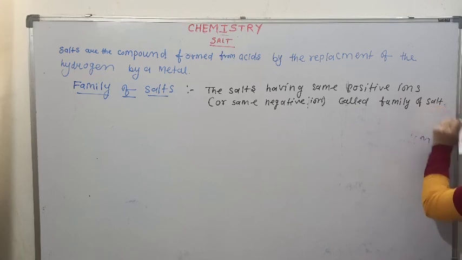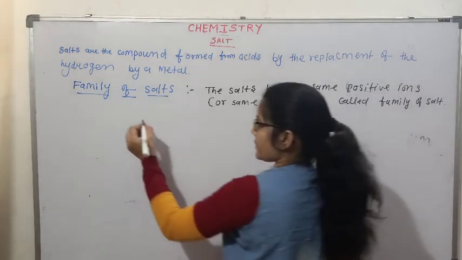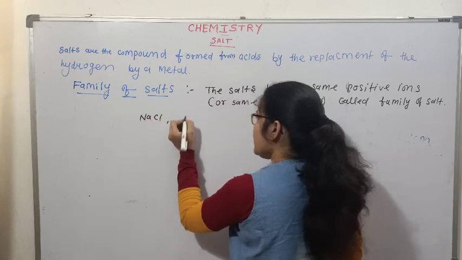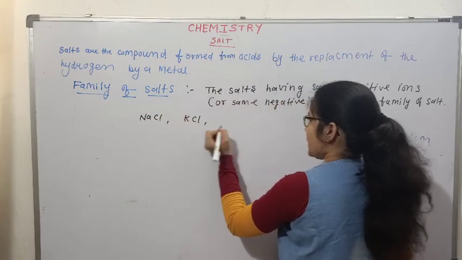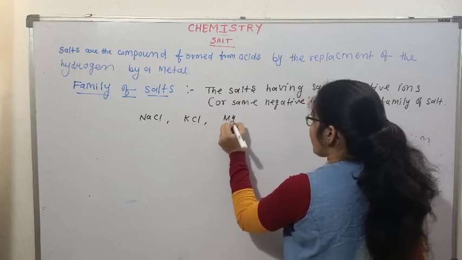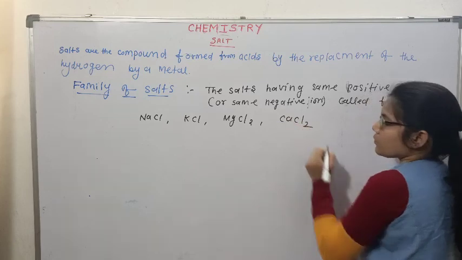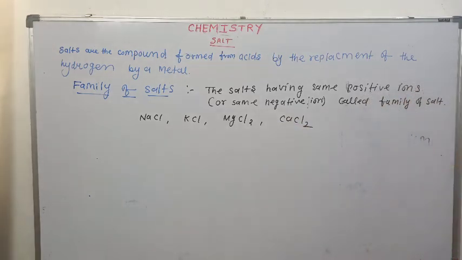For example, sodium chloride, potassium chloride, magnesium chloride, calcium chloride. What do they all have in common? They have the common chloride ion, that is a negative ion.